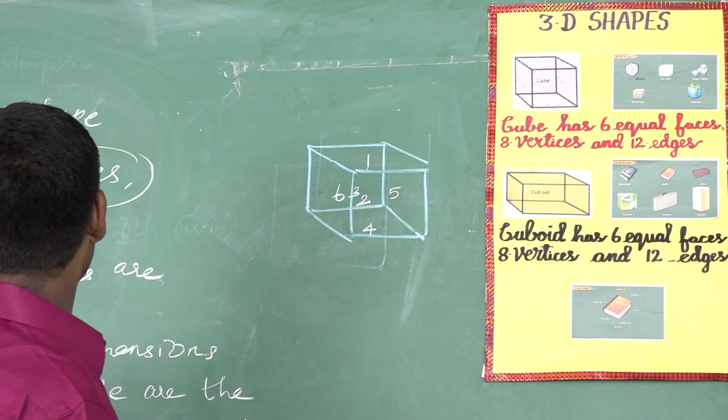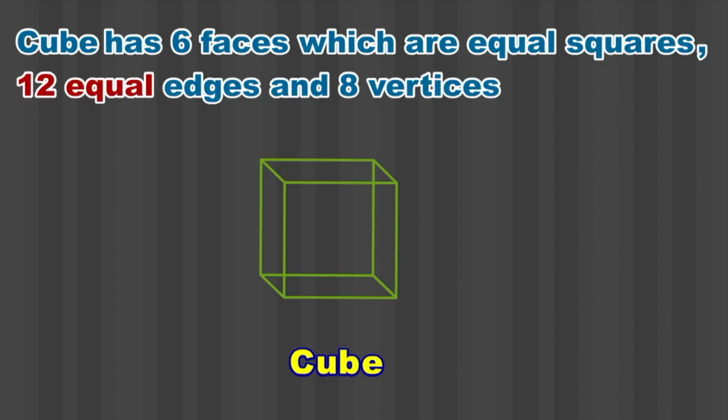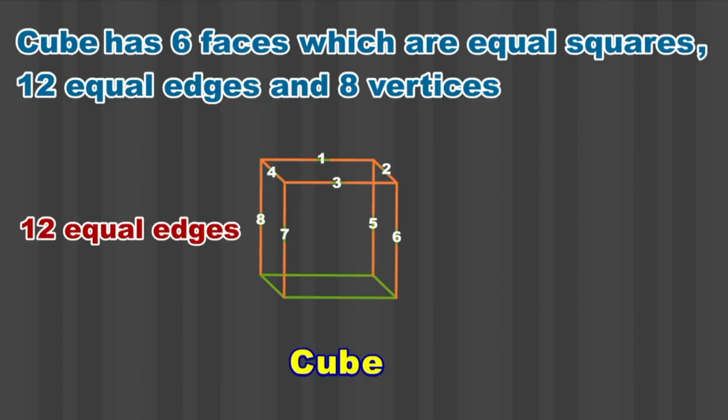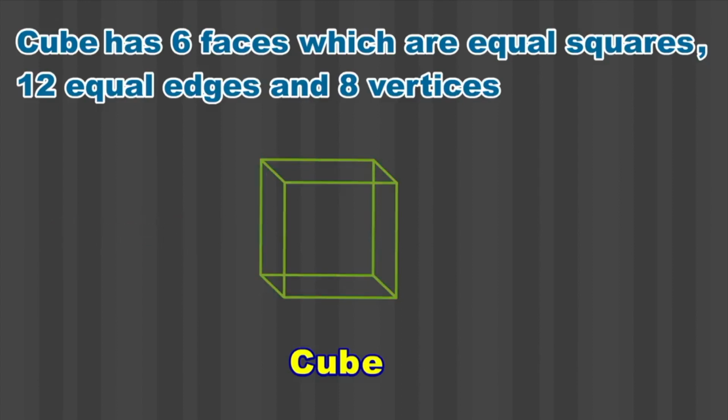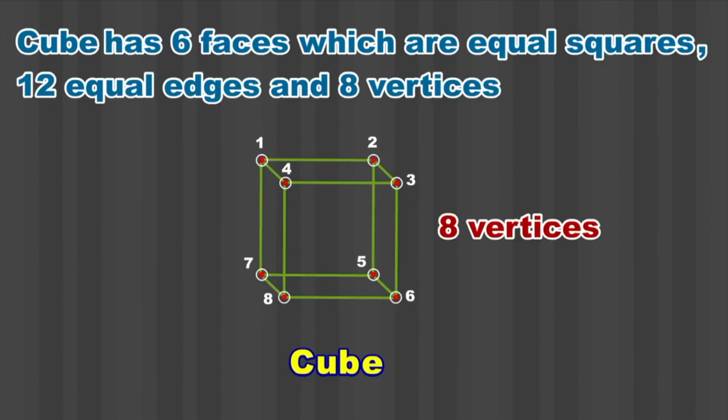We know a cube has 8 vertices and 12 edges. Now I am going to show the edges. 1, 2, 3, 4, 5, 6, 7, 8, 9, 10, 11, 12. These are the 12 edges. And the next one is vertices. 1, 2, 3, 4, 5, 6, 7, 8. These are the 8 vertices. A cube has 6 equal faces, 8 vertices and 12 edges.